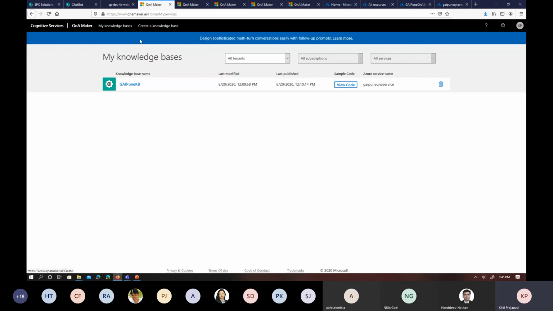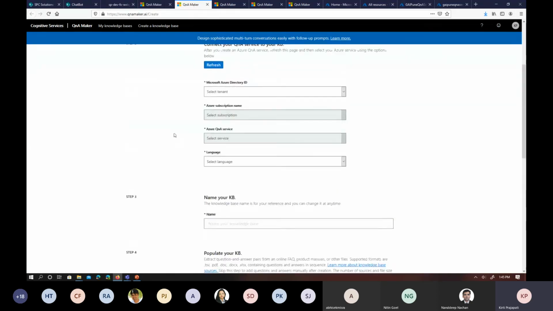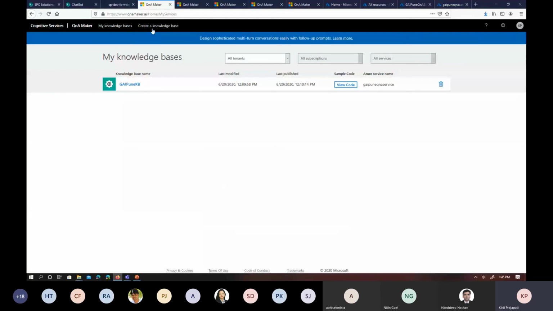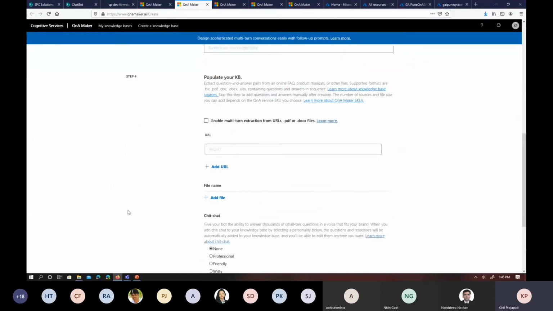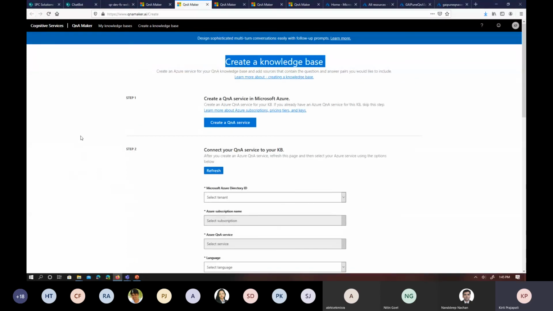For this session, I have already created a knowledge base, but I'll show you how the screen looks once you click on create a knowledge base. Once you click on it, you will have this create knowledge base screen. There are 5 steps you have to follow, and some of them are optional. It is not necessary to follow all the steps. The first step is the most important, as it helps us create a Q&A service in Microsoft Azure.